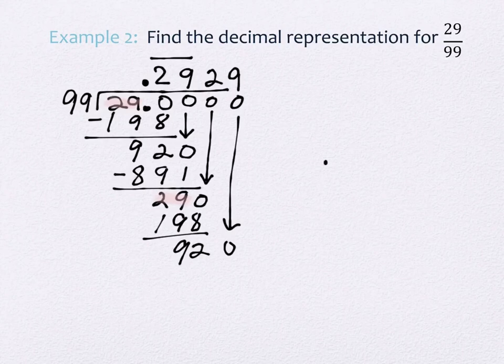So this problem is 0.29 with the 2 and the 9 repeating. Word to the wise, do not make me guess what your repeating bar is actually over. Please make it very clear, all right? If I have to guess, you're probably just going to get it marked wrong, okay? No guessing on this one.